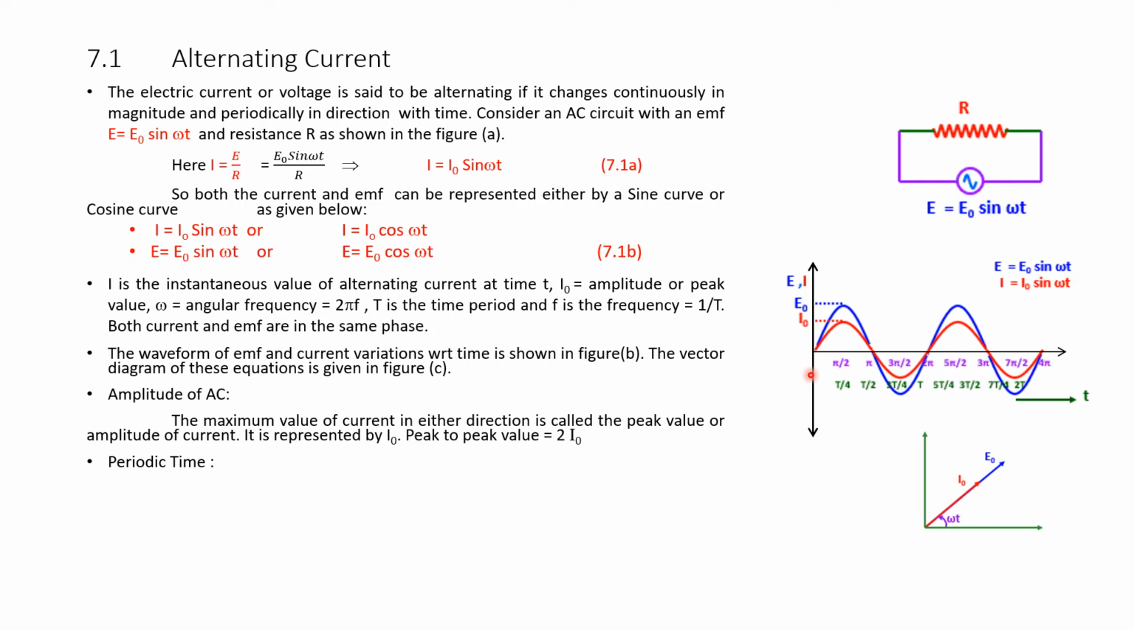Periodic time. The time taken by alternating current to complete one cycle is called the periodic time or period of AC. So on the x axis, the period from here, 0, to this, 180, that is time T, is the period of one cycle. 0 to 2 pi is the period of one cycle.